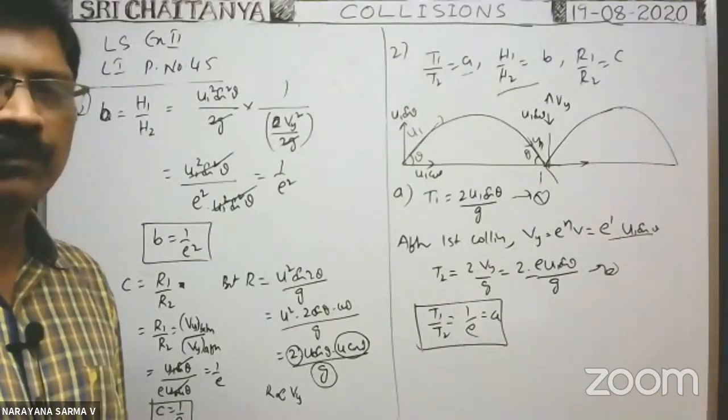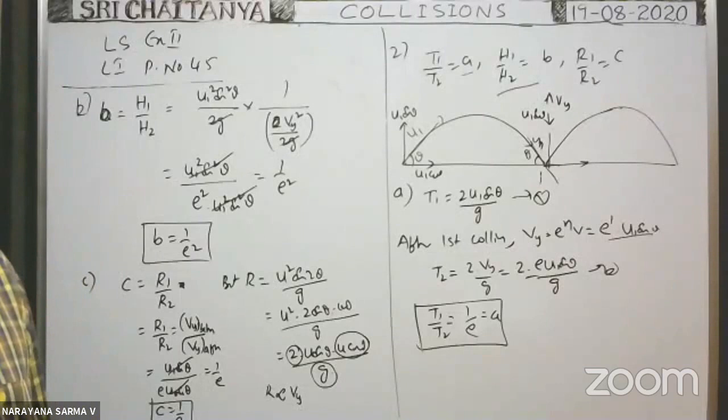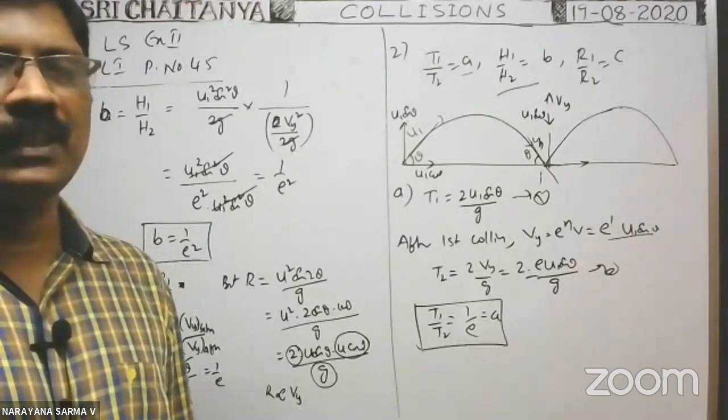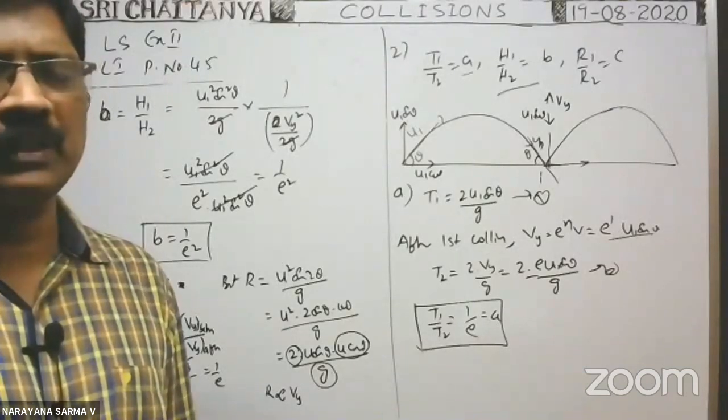Yes, Sriram, time of flight means 2 into the vertical component of velocity by g, that is 2u sin theta by g. U sin theta is the vertical component of velocity.